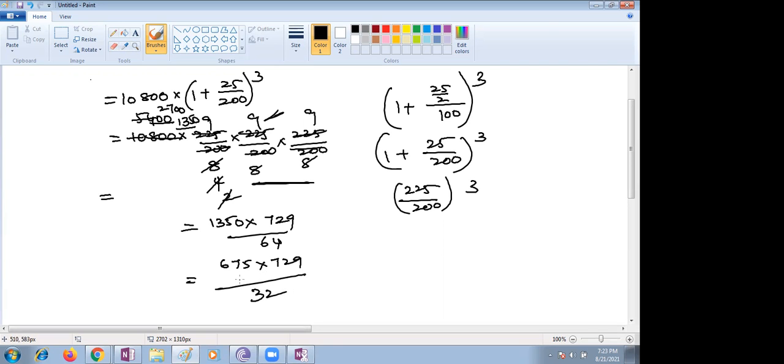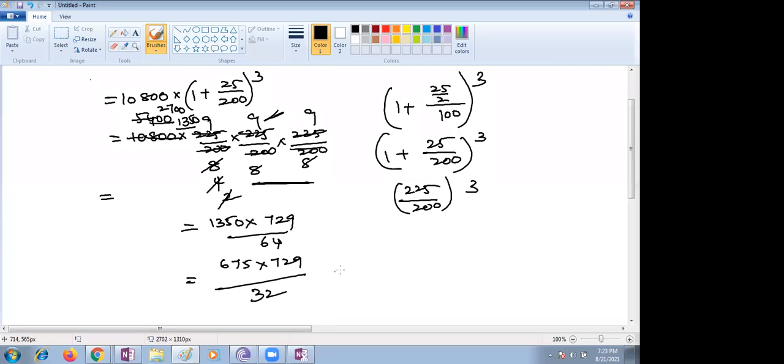Now you can look for other options, children. If both the numbers are divisible like that, you can reduce. No, you're supposed to multiply those two numbers. Come on, children, please calculate the value of 675 into 729. How do you multiply a three digit number with a three digit number?